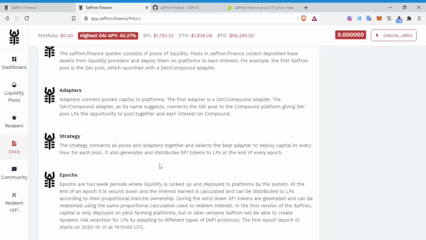When I was saying I like to diversify, it's because these different platforms are all at risk of some sort of breach, some sort of hack. Now, in my opinion, it's less of a risk than having your money sit in the bank at a 0.05 interest rate, losing money when you compare that with inflation. So I prefer to diversify the risk, make sure I understand the protocol, and not invest anything more than I'm willing to risk. I always have an emergency fund, about 2 to 3 years of expenses paid for up front. So no matter what happens, I'm good and I have a consistent stream of income.